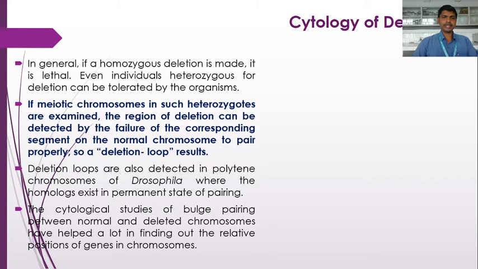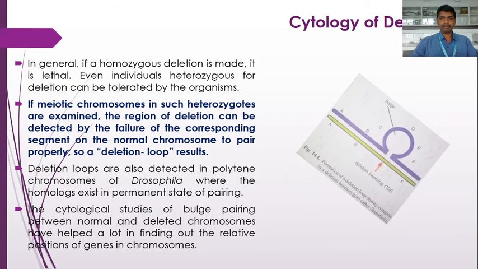What happens during prophase of meiosis, when the homologous regions of the chromosomes start to pair with each other? Due to the region of deletion, these homologous regions fail to pair with the corresponding segment on the normal chromosome. As a result a deletion loop is formed. That I am going to explain with the help of a figure.